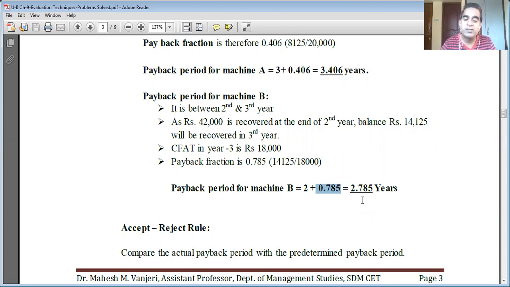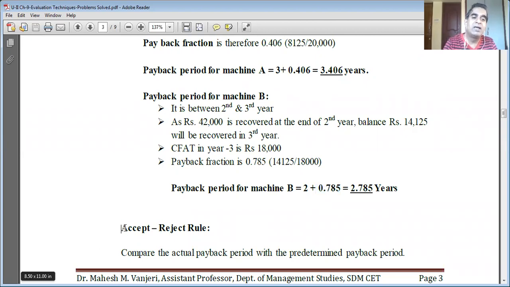Any doubts? No, sir. Great. So this means that the initial investment of 56,125 rupees on machine B can be recovered in 2.785 years. And the initial cost of machine A, 56,125 rupees, can be recovered in a period of 3.406 years. You need to remember both.